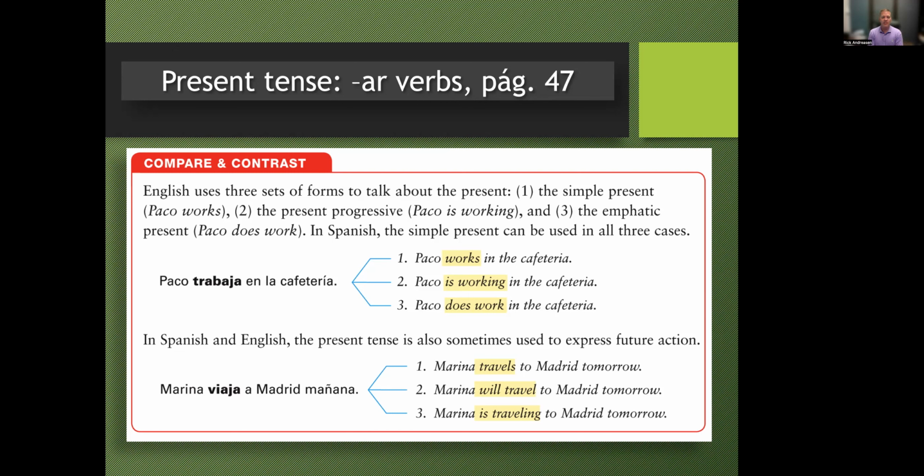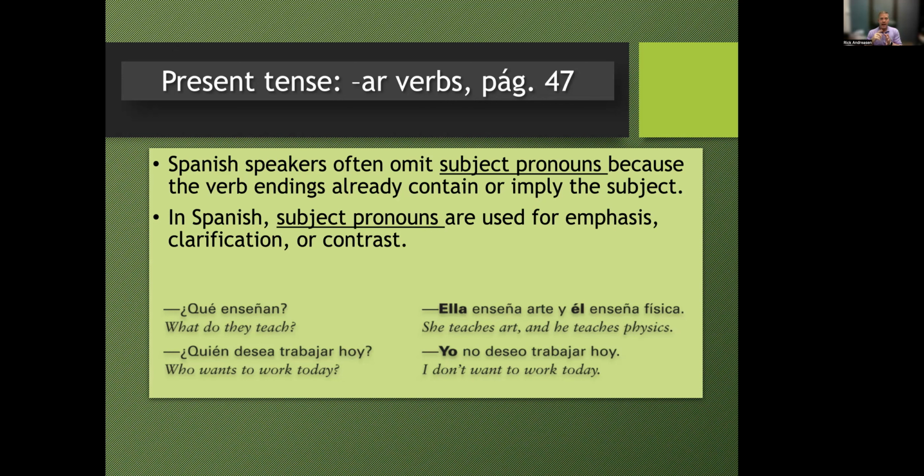All right, now we go back to what you've learned so far. Spanish speakers will often omit the subject pronouns, the yo, tú, usted, él, ella, nosotros, ustedes, ellos, ellas. You can omit that because it's implied, it's implicit in that conjugated verb ending. So if I say, for example, hablo español, if you go back and look at your verb chart, the o in hablo can only be used for I. So instead of having to say yo hablo español, we can just say hablo español because hablo means I speak. Okay, so that's inherent in that conjugated verb.